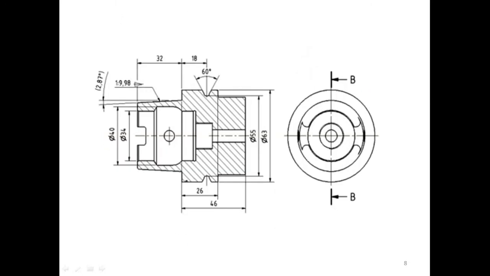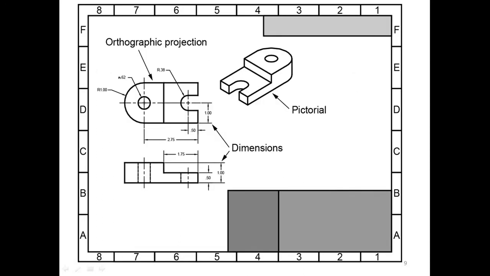Again it is one example for size and shape. Round shape is there. Again in the front a taper is provided, and size is given in the form of diameter 55, diameter 63, 34, diameter 40, conventional representation. Each and every dimension is given in the form of size. Again it is one of the orthographic views of a component, as well as its isometric view is shown.